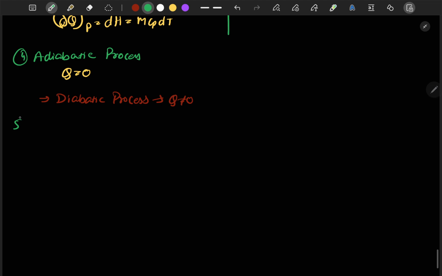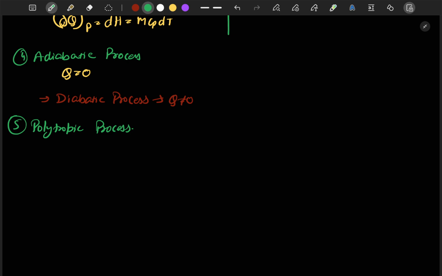Now we will talk about the fifth process, that is the polytropic process. In case of the polytropic process, you know that heat transfer is not equal to 0. So we have to consider the value of heat transfer too.